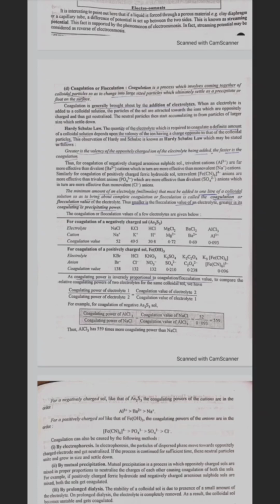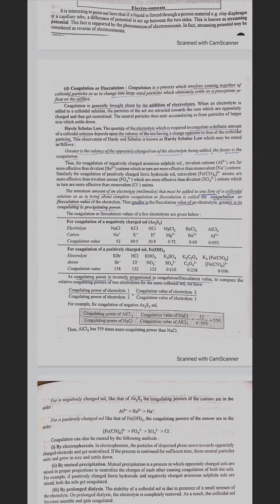Similarly, for coagulation of positively charged ferric hydroxide, tetravalent anions are more effective than trivalent anions, which are more effective than divalent anions, which in turn are more effective than monovalent anions. The minimum amount of electrolyte that must be added to 1 liter of the colloidal solution so as to bring about complete coagulation or flocculation is called the coagulation or flocculation value of the electrolyte. Thus, smaller is the flocculation value of an electrolyte, greater is the coagulating or precipitating power.